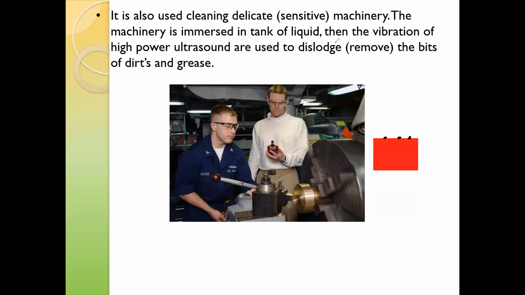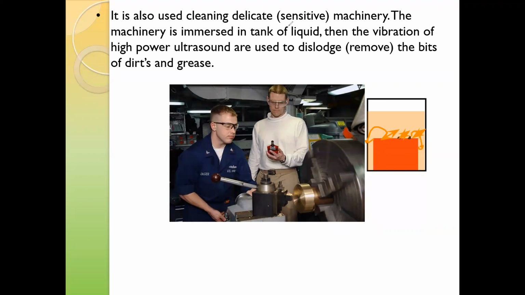So what we can do is put this object into a liquid and produce ultrasound. When we produce ultrasound, it will cause a vibration of these particles. The particles start to vibrate, and these particles of dust, when they start to vibrate, will come off from the surface, and the object will be clean.